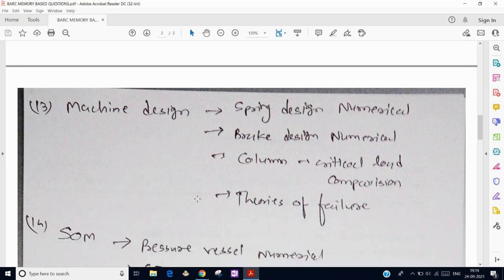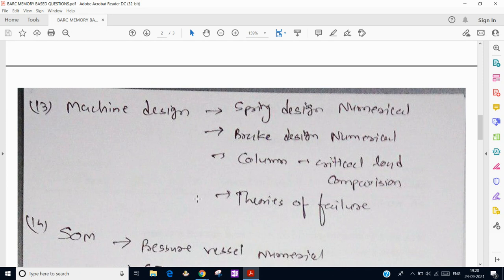Next, if we talk about machine design, there was a question on spring design. So one spring design numerical, the standard that they have asked in ESC. Then there was a brake design question, a very easy question. There was one theoretical question from columns, where we have to find the critical load comparison.